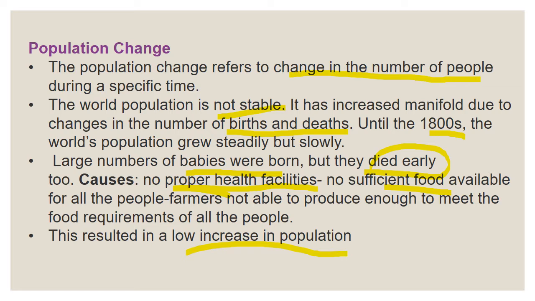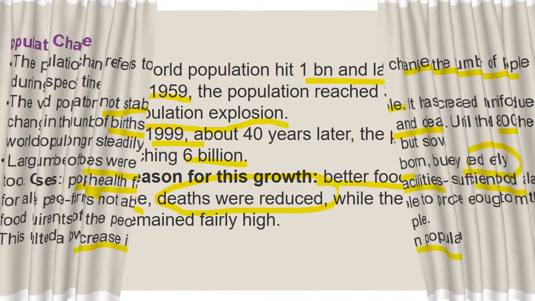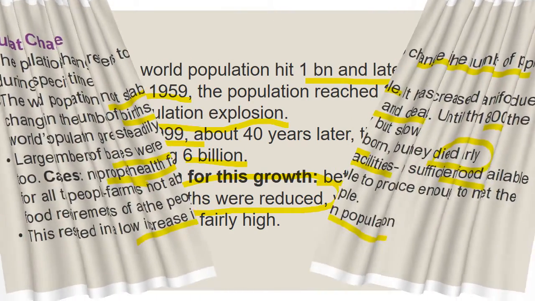Why did they die early? Because of no proper health facility and no sufficient food. So more children were born, but they died early. So this resulted in a low increase in population. But later what happened?